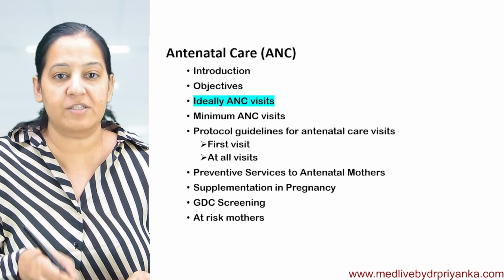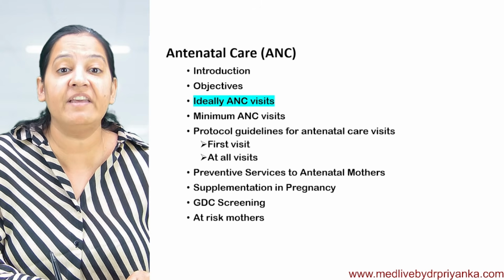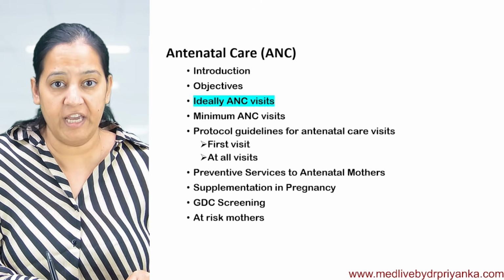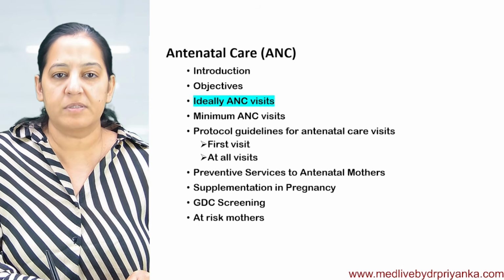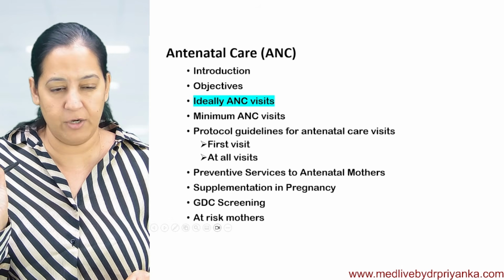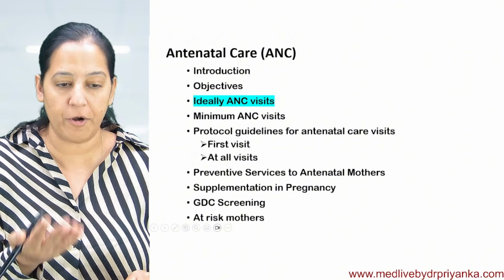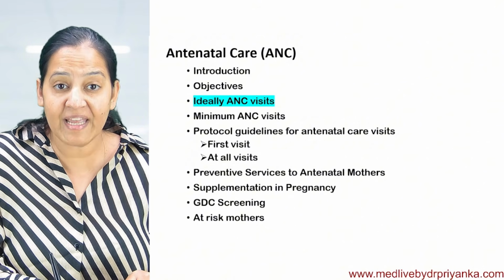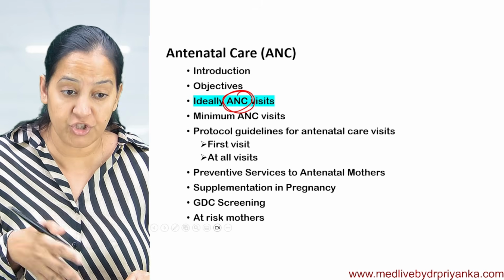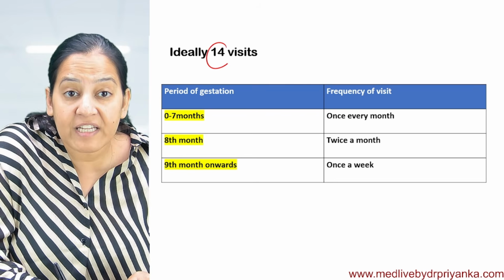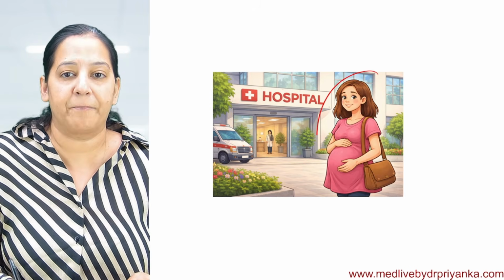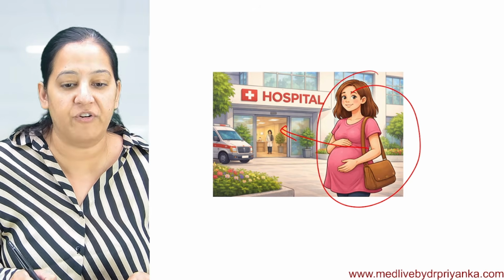Now you tell me, my next question: ideally, how many visits should the lady make during pregnancy to the healthcare service provider? Suppose there is a PHC, CHC or sub-center in a village, and a lady who got pregnant. How many antenatal visits should she undergo during the pregnancy? Ideally 14 visits. 14 times the pregnant lady should go to the hospital for checkup.